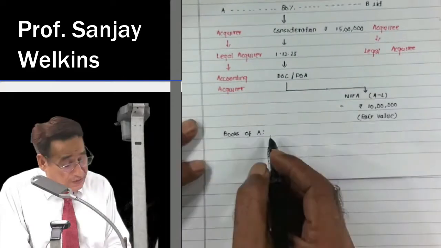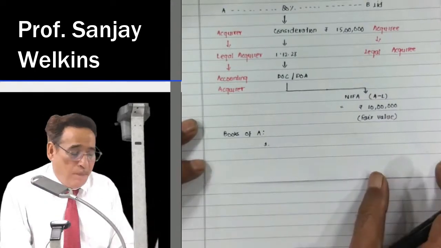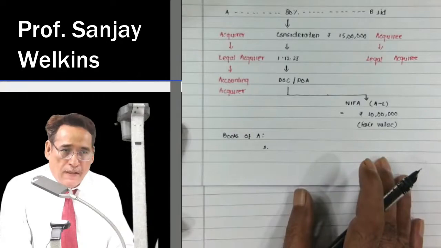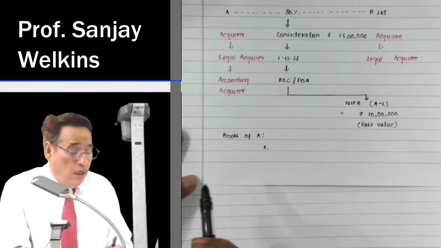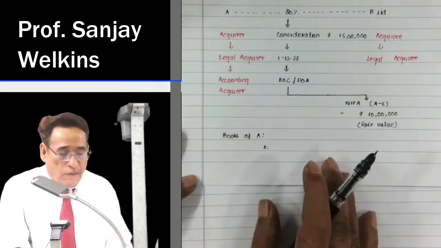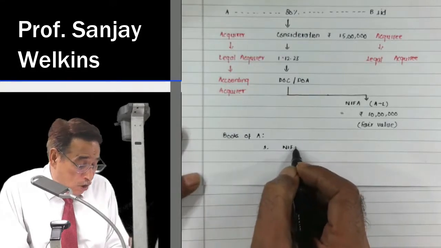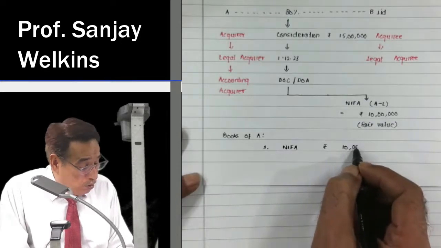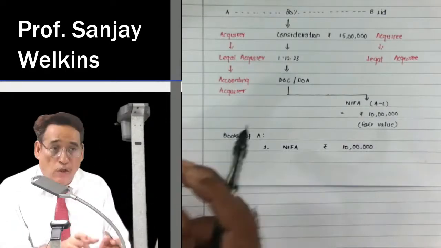Now, your first step is to identify the assets. Again, in this step, to be very honest with you, this particular step is only for theoretical sake. Correct? Because never ever in the question you will have to stretch your minds and imaginations to know actually which assets you have to recognize or which liabilities you have to recognize, because it will always be given in the question. Correct? For example, in this question you are given net identifiable assets of B Limited is equal to rupees 10 lakh. So you are going to recognize these assets. Of course, at fair value, their fair value is given. Net assets include assets minus liability.